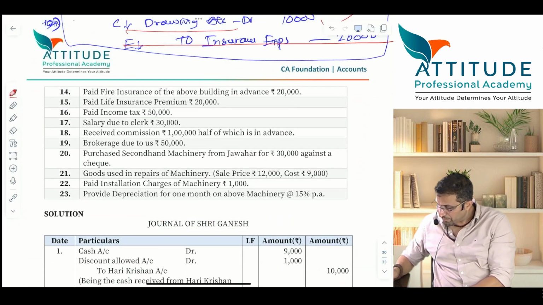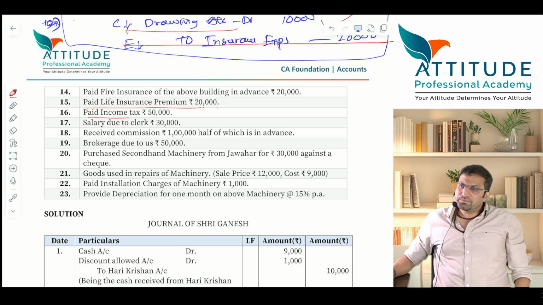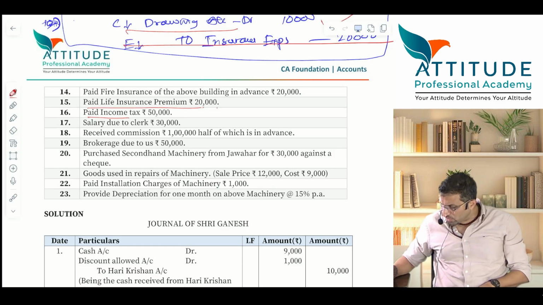Next, tell me. Paid life insurance premium 20,000. Tell me the entry. Why drawings account debit? Life insurance is a personal expense and not a business expense. So when it is a personal expense, drawings account debit to cash.